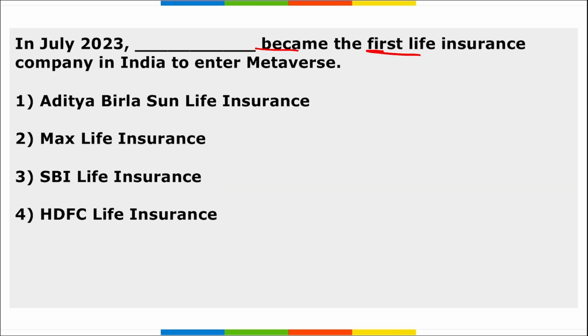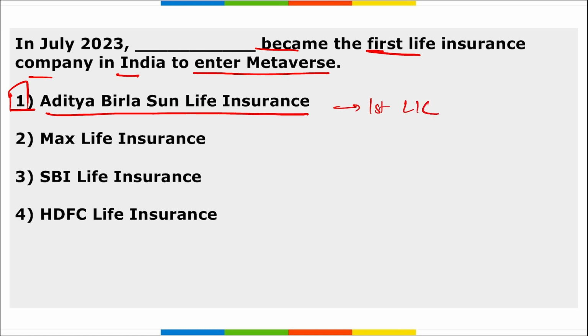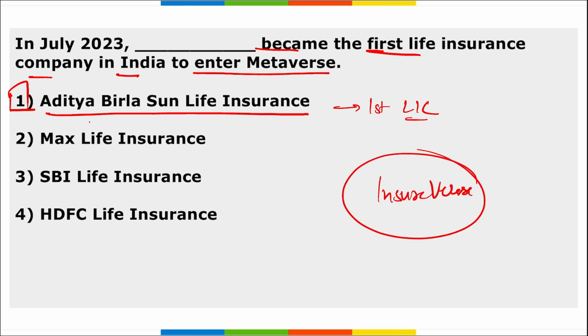Next, which company became the first life insurance company in India to enter the metaverse? It is Aditya Birla Sun Life Insurance, right? They became the first life insurance company to enter into the metaverse. Correct? They are offering their customers a multi-sensory experience by enabling them to interact with life insurance experts and agents. The launch of this 3D virtual launch in the metaverse, Insureverse, will empower the company to make customer servicing much better. So it is Insureverse. This is the name of the metaverse of Aditya Birla Sun Life Insurance that was recently launched.